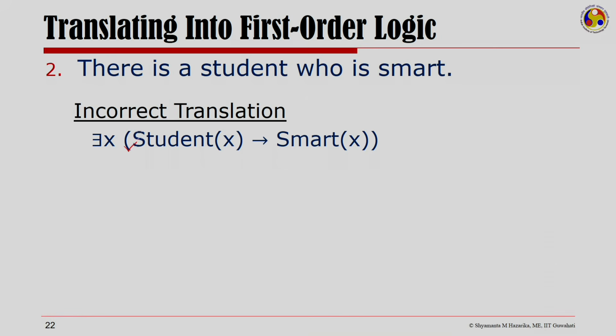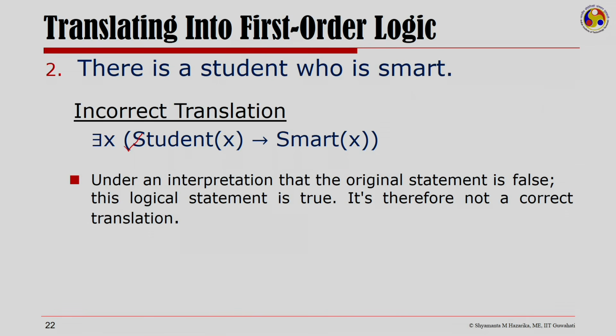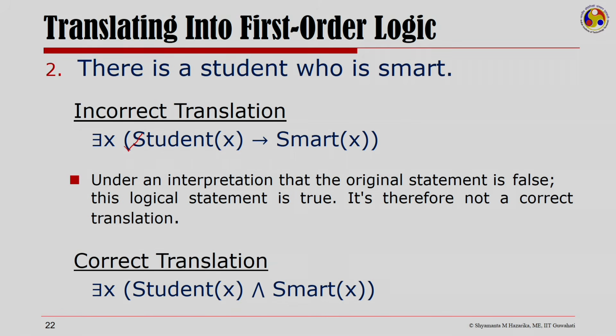But if we say there is a student x, that would mean that he is smart. This would be an incorrect translation. The original statement is false, whereas this logical statement for any interpretation that I take where it is not a student would become true. Therefore, it is not a correct translation. A correct translation would be there exists an x, student x and smart x.